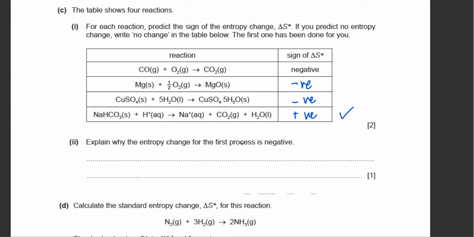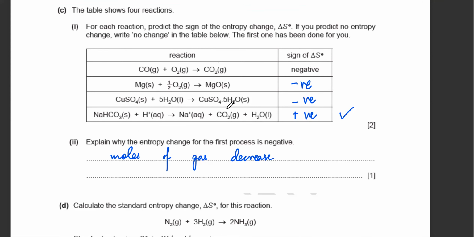And why is the entropy change of the first process negative? Because the number of gas molecules decreases. You've got 2 molecules, now you've got just 1 molecule. So the moles of gas decrease.